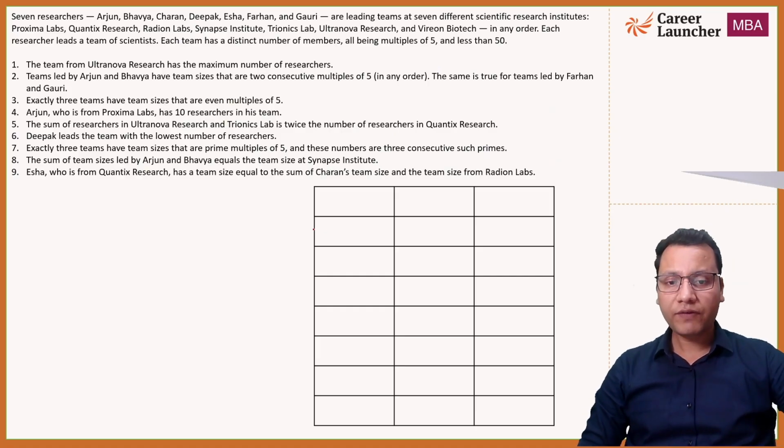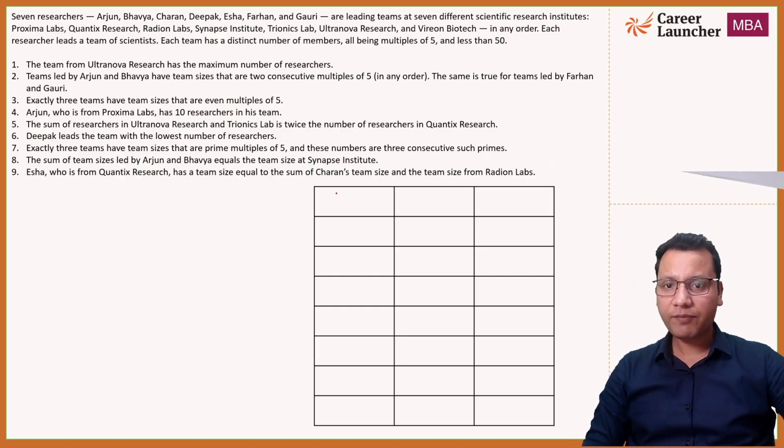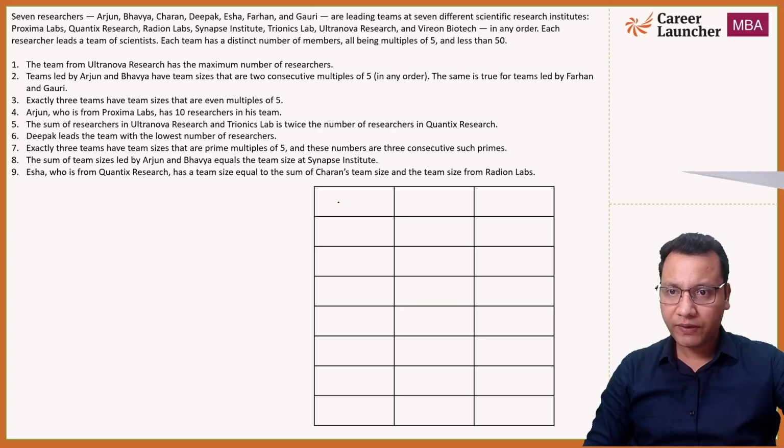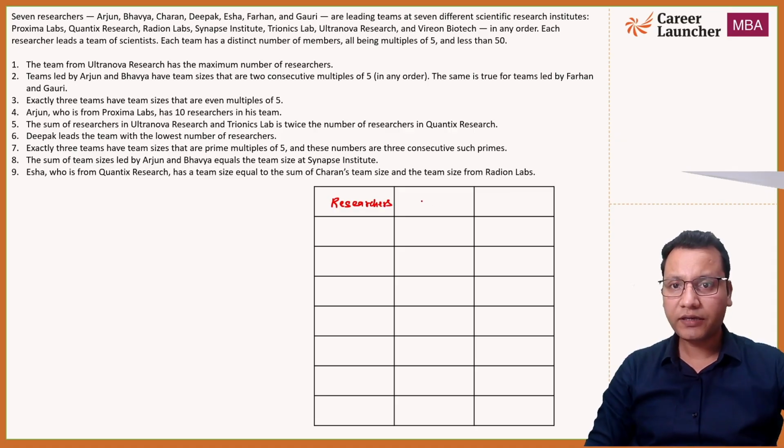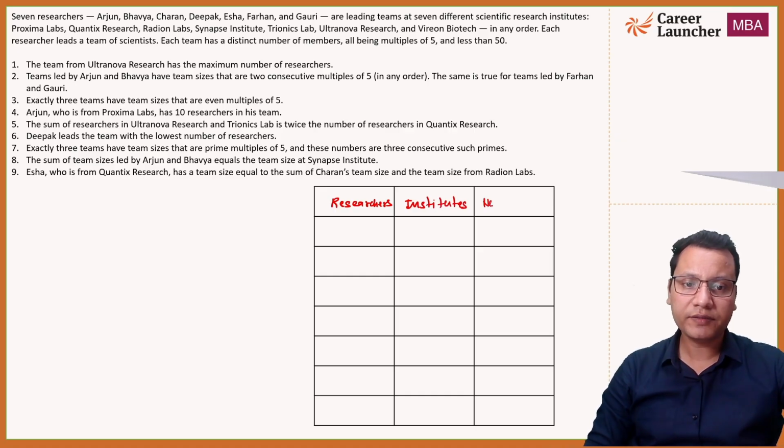So first of all, whatever data we have, let's quickly fill it in a table. So we have researchers and their institute and the number of members.